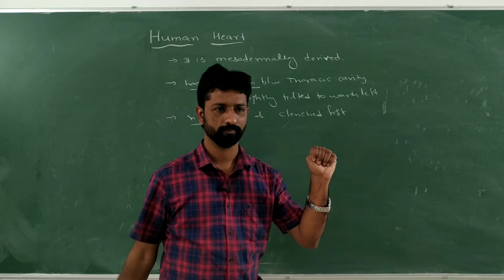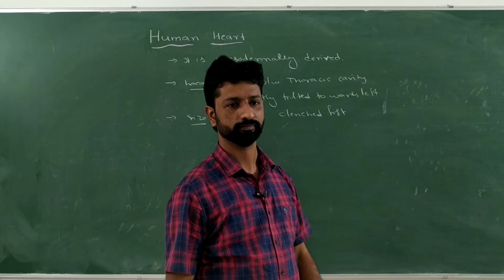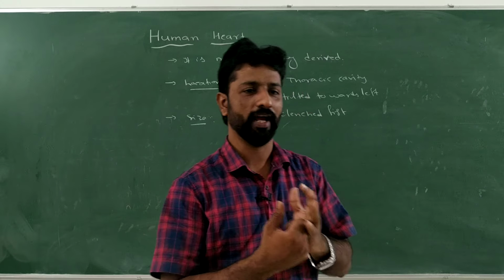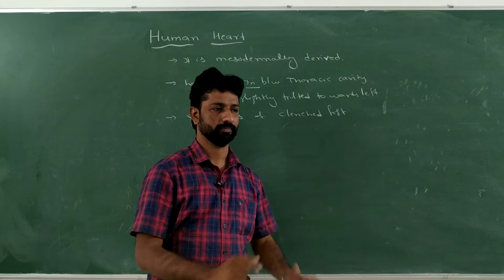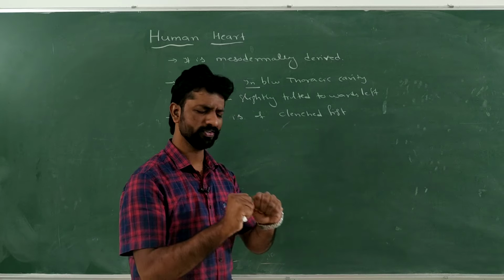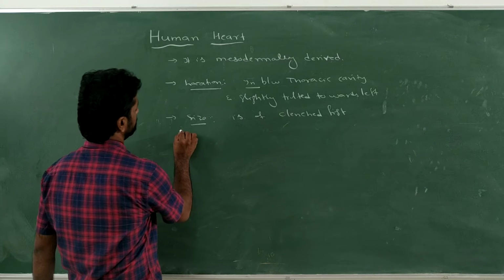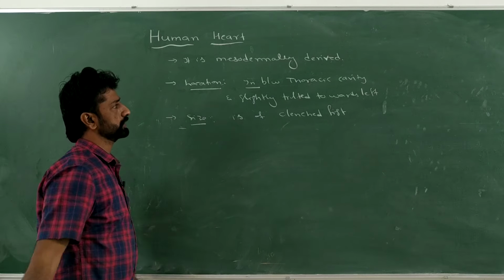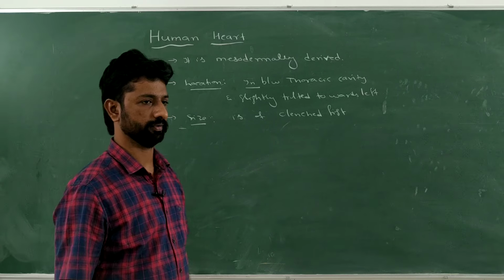Left one. So it is of the clenched left fist. It is the same either way, but as the heart is slightly tilted towards the left, in order to denote that, we refer to the left one. Both will be of the same size only. So this is regarding its location, size and derivation of the heart.